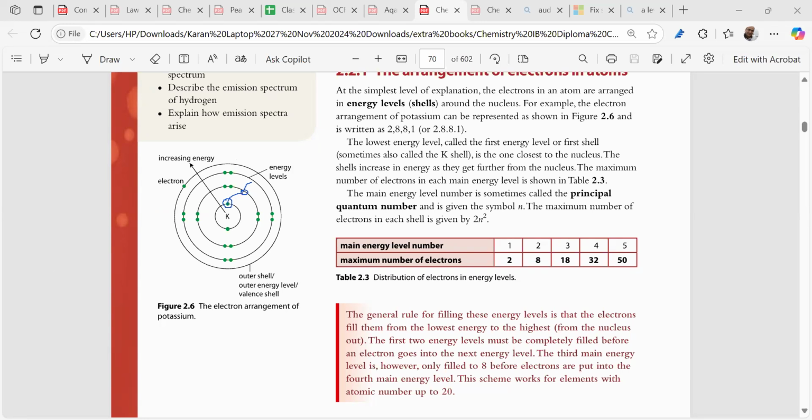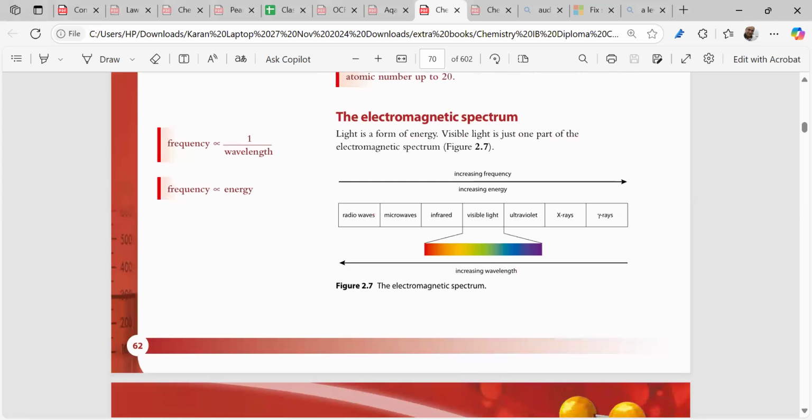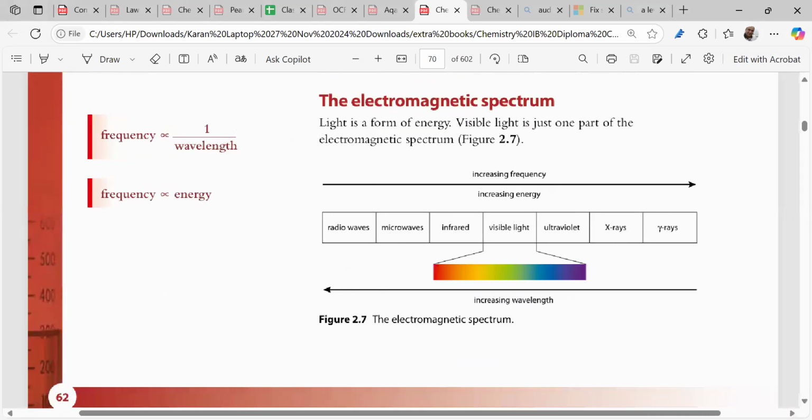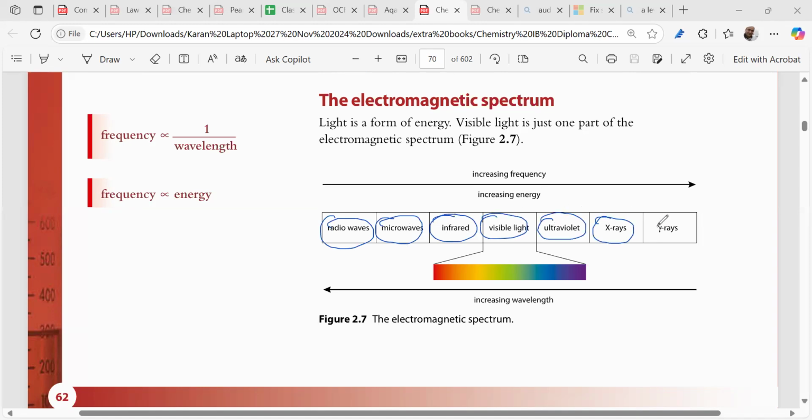Now we have to understand this important part, the electromagnetic spectrum, right? We have to see that any sort of energy, any sort of radiation, can be segregated into different forms: radio waves, microwaves, infrared waves, visible light, ultraviolet light, X-rays, gamma rays. Did you understand the point, right? Any radiation can be divided into many parts. This is the form.